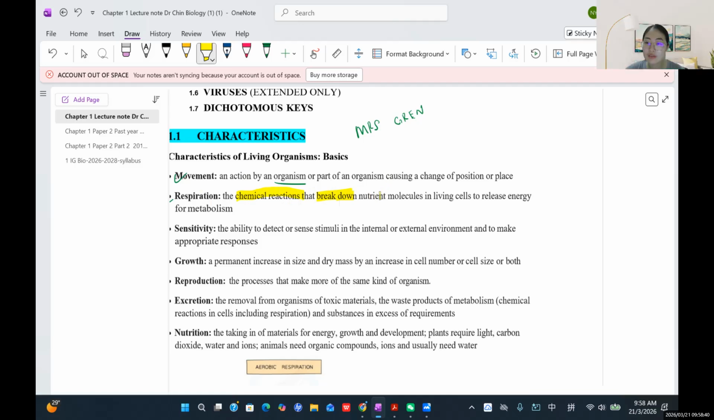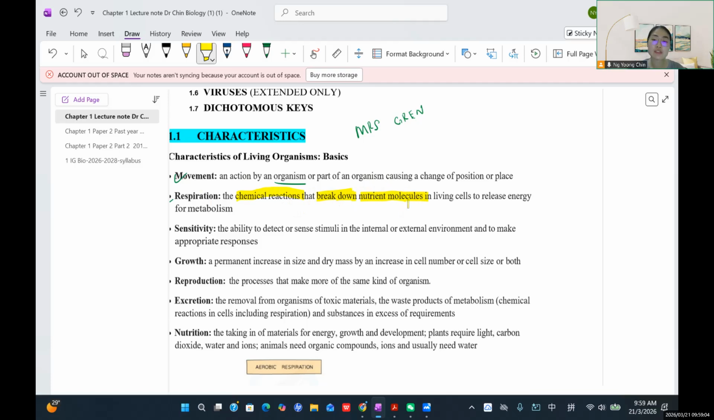I'm not sure, Emma, but you know Mandarin, right? Can you speak Chinese? Okay, sometimes I will use Chinese to explain to you, is that good? Okay, so breakdown means what? 分解. Breakdown is called 分解.